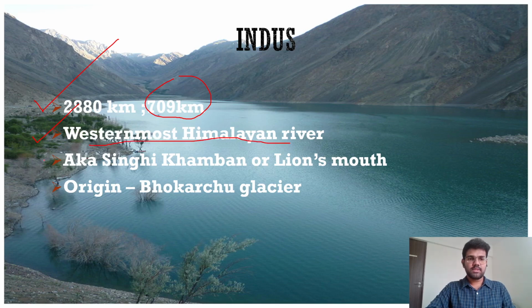Now, the second feature: Indus is the westernmost Himalayan river system, and this river is also known as Singge or Lion's Mouth in the Tibet region. The Indus River has its origin in the Bhokarchu Glacier in Tibet.